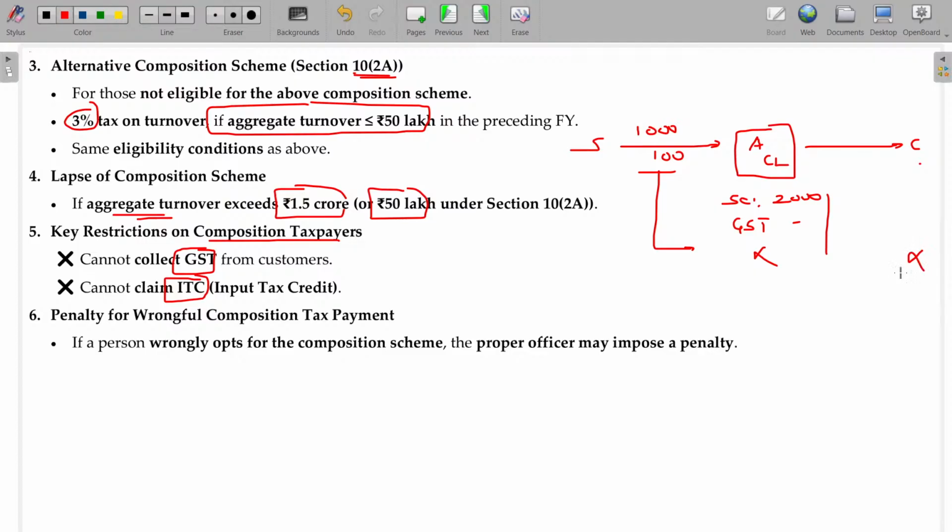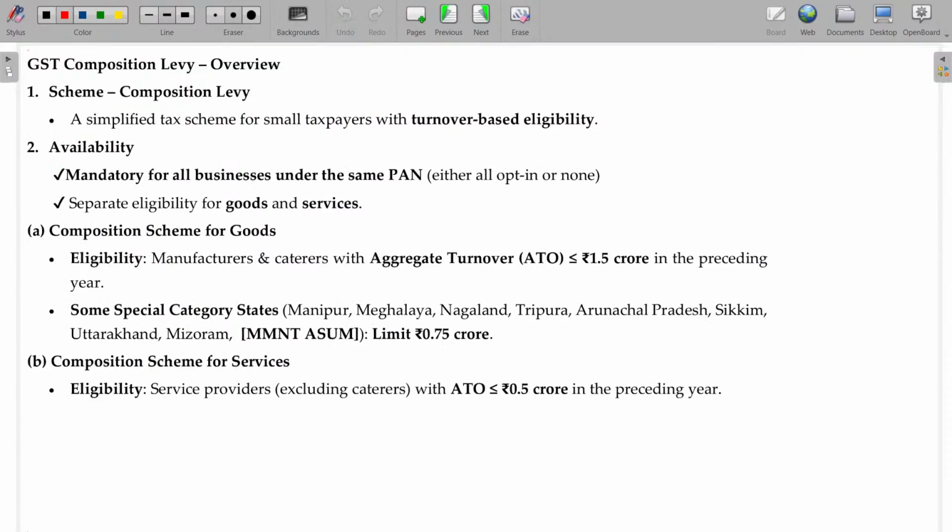And if you are not eligible for the composition tax payment scheme, yet you acted wrongly, then you are supposed to pay the penalty, and it is leviable by the proper officer. Now, so briefing is given here.